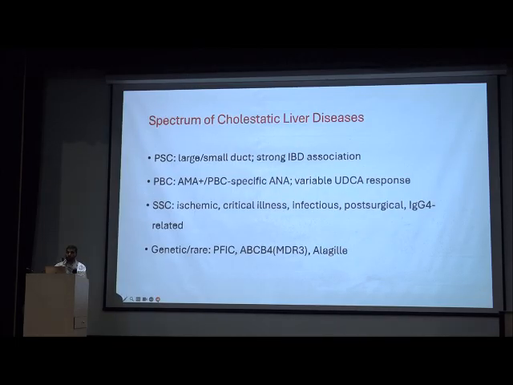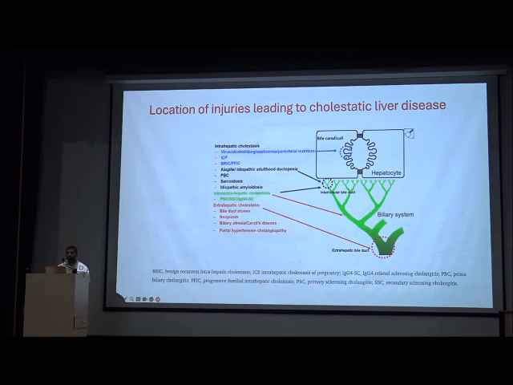So the spectrum of cholestatic liver disease includes PSC, which is a large or small duct disease, which has a high IBD association, ulcerative colitis predominantly. PBC, they have AMA positive and PBC-specific ANA like glycoprotein 210 and SP100 are positive. They have a variable UDCA response. Secondary sclerosing cholangitis includes ischemic, critical illness related, infectious, predominantly HIV, post-surgical, IgG4 related, and there are some genetic forms like ABCB4 and Alagille syndromes.